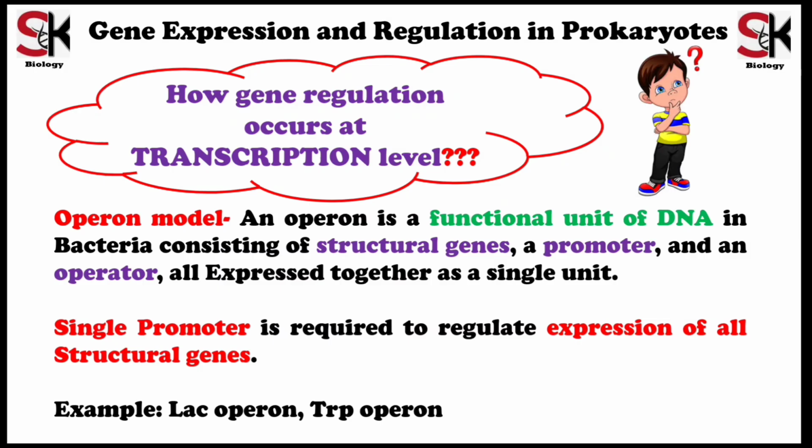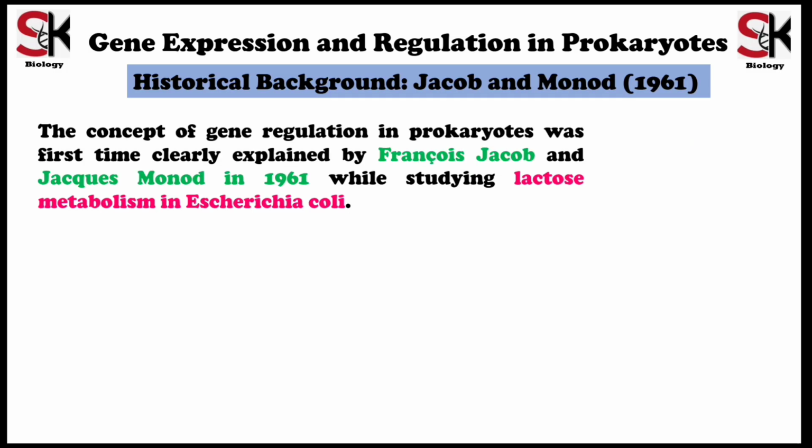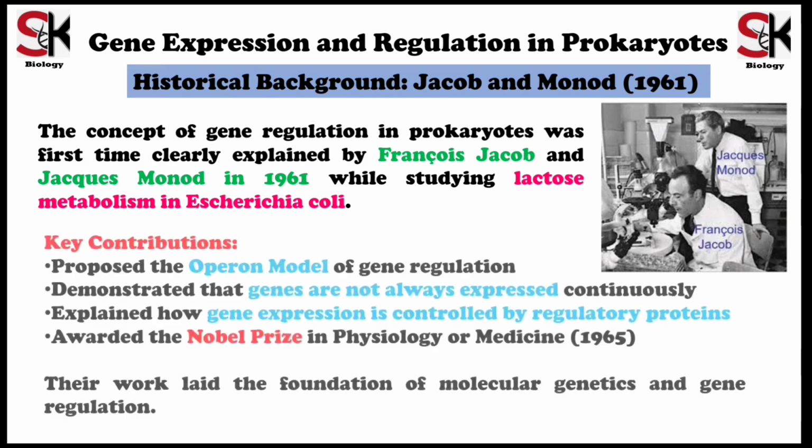Examples of such operon models are the lactose operon and the tryptophan operon. We are going to discuss the lactose operon in detail. Let us start with the historical background. The concept of the Lac-Operon was first explained by Jacob and Monod in 1961 while studying lactose metabolism in E. coli. Key contributions of Jacob and Monod are as follows.